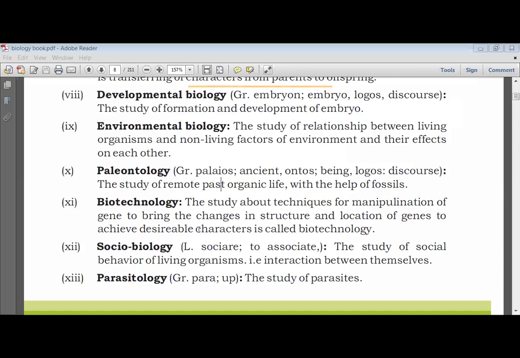Understood? Likewise, there are so many parasites which are dependent not only on human beings but on animals or plants as well, and take the benefit from them but do not provide any kind of benefit in return. So we study about them. Yes, mushrooms, but Aisha, not all mushrooms are parasites. Actually, mushrooms are not parasites.